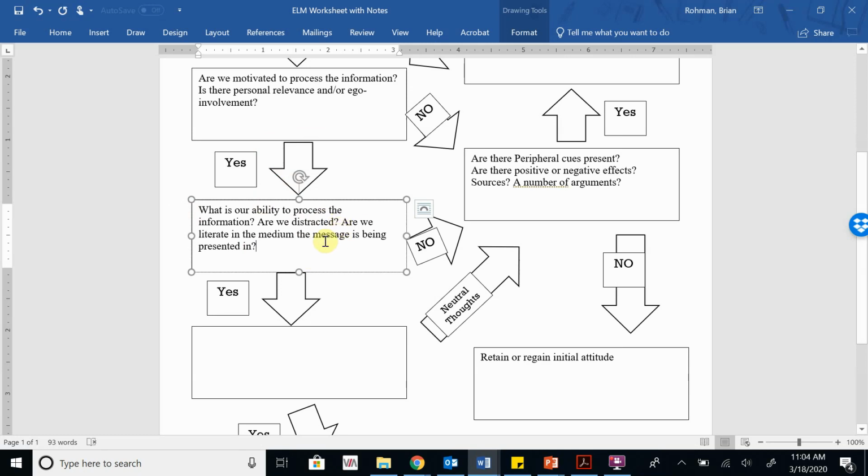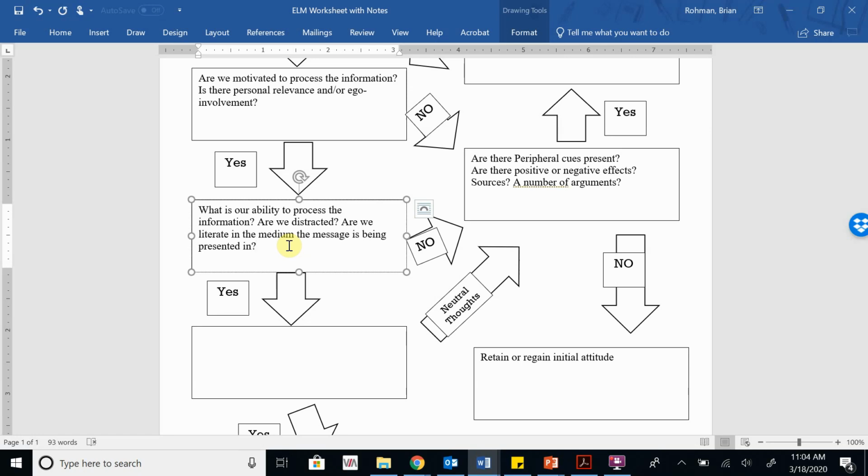But we also have to make sure that we're literate in the medium that the message is being presented in. So we have to make sure that we understand what the message is and where the message is coming from. So this is where maybe certain things about technology can come into play. I think of companies that advertise themselves very vaguely, like UPS, we're all about logistics. Okay, so you're about shipping. No, we're about logistics. Okay, well, what does that mean? Well, if I'm not someone that's in the business world, I may not know exactly what that means, and so I might not be motivated anymore to look into what that company is.